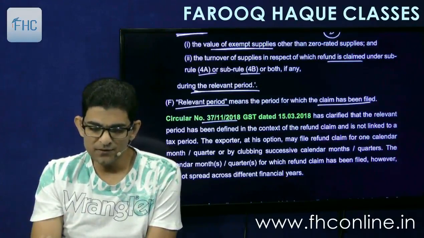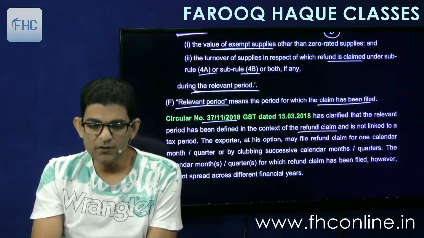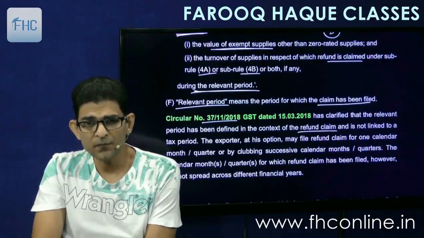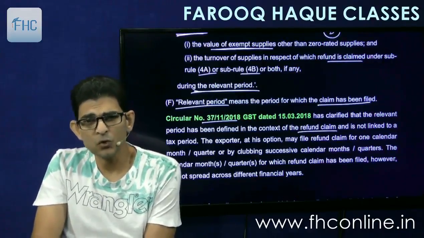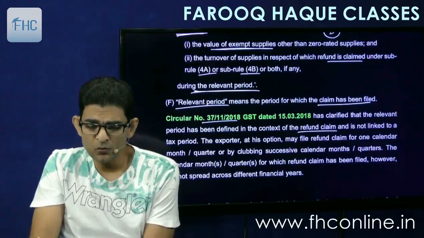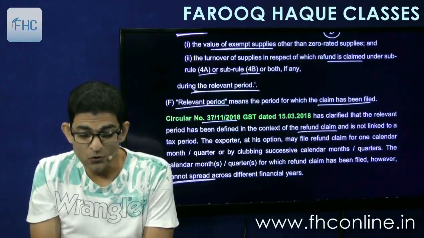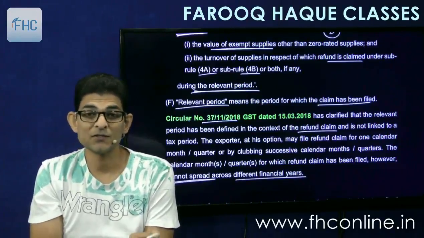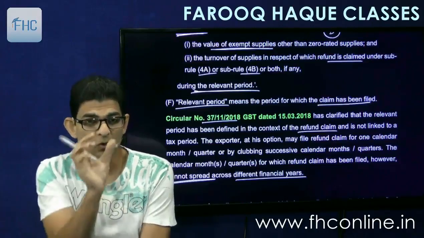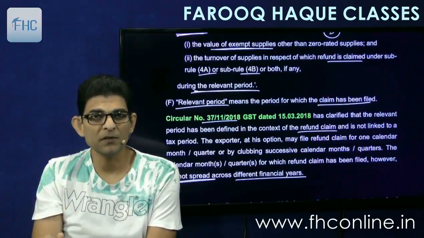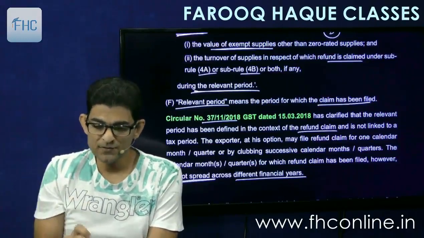The circular has clarified that the relevant period has been defined in the context of the refund claim and is not linked to tax period. The exporter at his option may file refund claim for 1 calendar month or quarter, or by clubbing successive calendar months or quarters. The calendar months or quarters for which refund claim has been filed, however, cannot spread across different financial years. This is the only requirement. It should not spread across different financial years. Otherwise you are free to choose your period. Okay, simple.